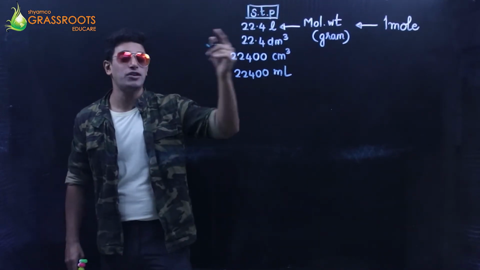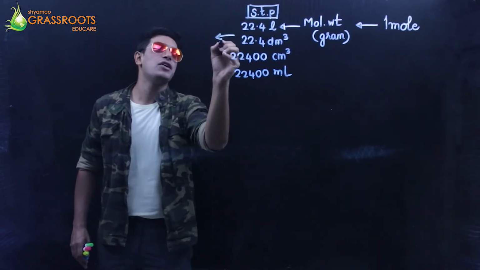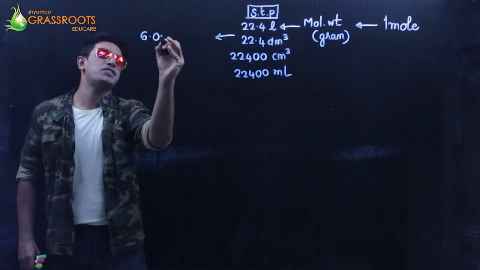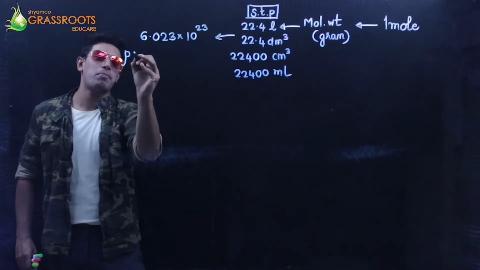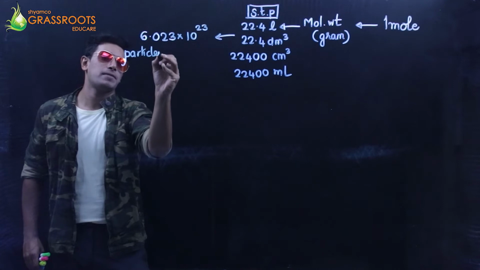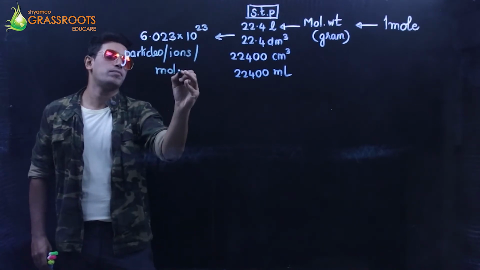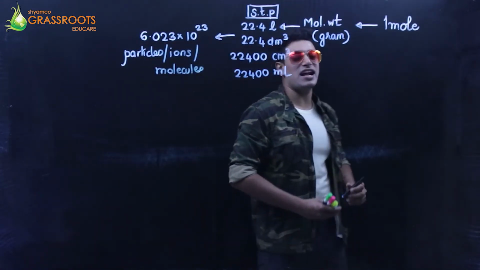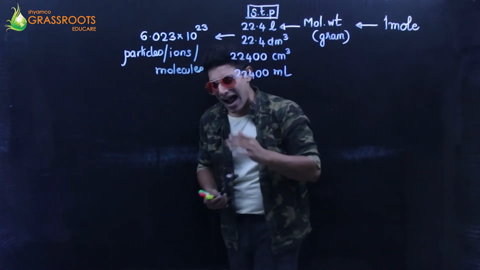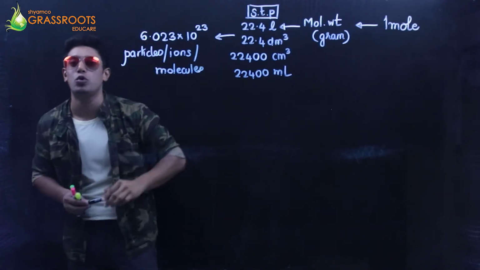Having the molecular weight occupies this much volume, and that gas will have 6.023 into 10 raised to 23 either particles or ions or molecules. In the textbook, they have also given atoms. I wouldn't say that it's always true. I come to that atom concept after a while. So I should remember this as a flow chart.